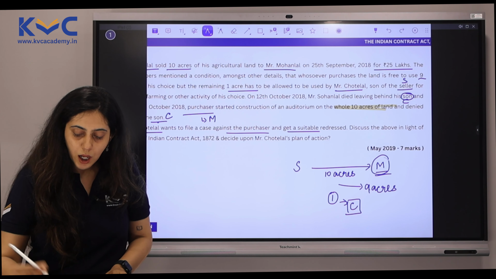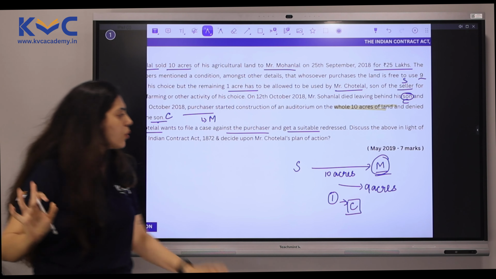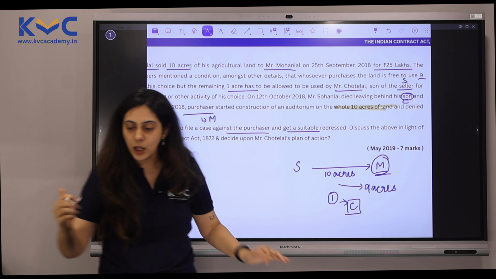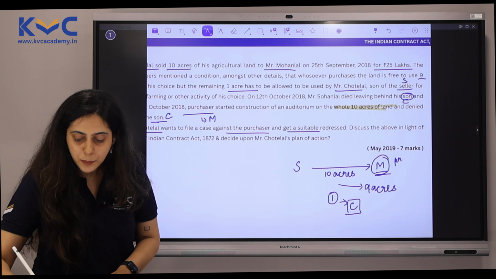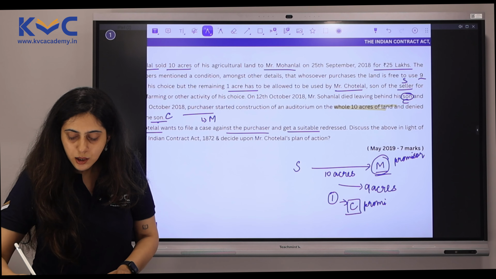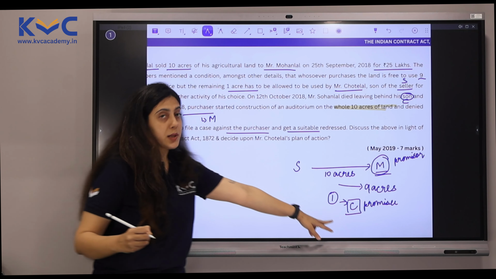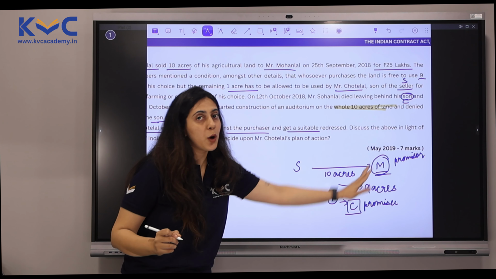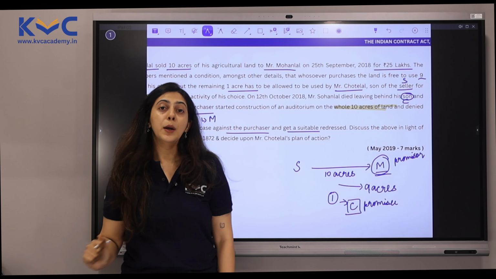Let's say that Mohan Lal promised that he will use only 9 acres of the land and give 1 acre to Chotelal. So Mohan Lal here becomes the promiser, right? And he has made this promise and the receiver of the promise is Chotelal, who is the promisee. So the contract is between Mohan Lal and Chotelal, where Mohan Lal is the promiser and Chotelal is the promisee.